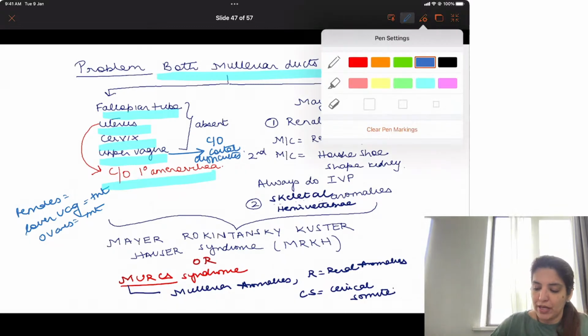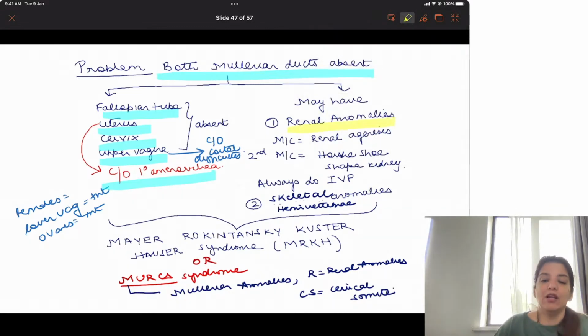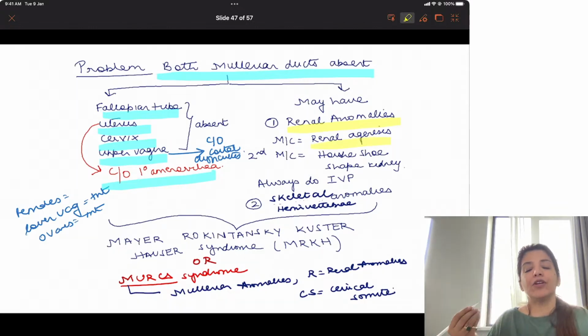Now in these females, they may have renal anomalies. Right? Most common renal anomaly which you see is renal agenesis because Mullerian duct also plays a role in forming the renal system. So these patients may be associated with renal anomalies and the most common renal anomaly which you get is renal agenesis or horseshoe-shaped kidney. That is why in all patients of Mullerian agenesis, you should always do IVP. IVP is intravenous pyelography. Right?